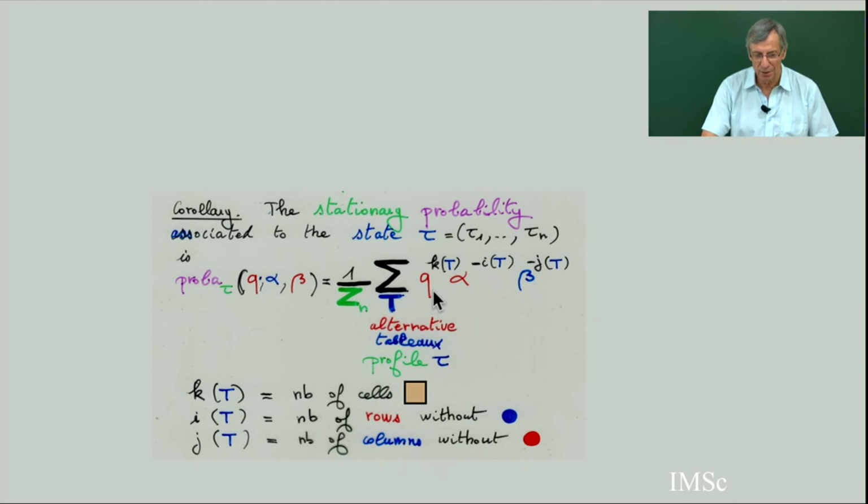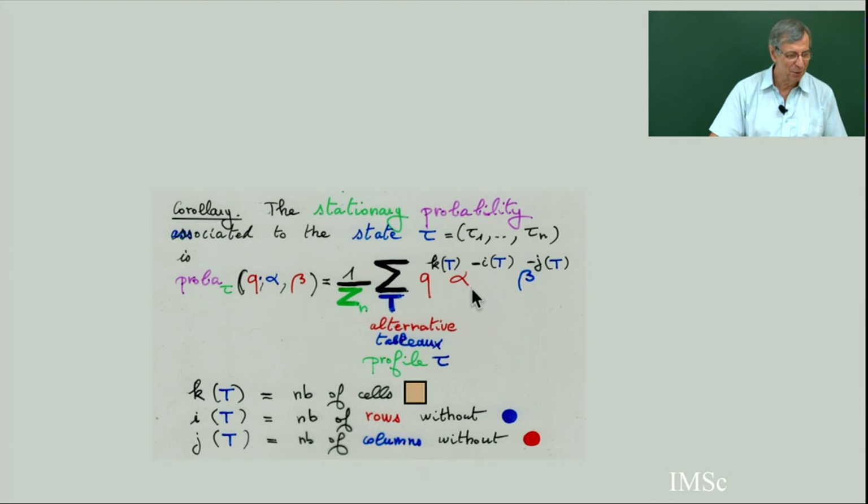You just replace the formal parameters by the same parameter, K of t. Here it will be the inverse of alpha, power I of t. Here the inverse of beta, beta power minus J of t.